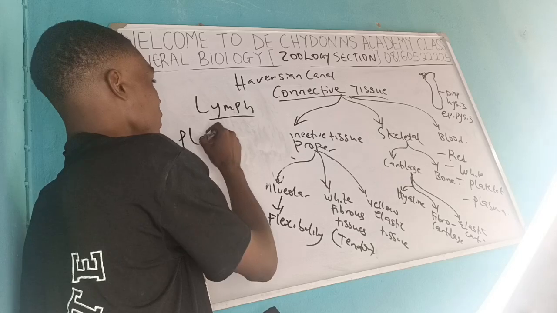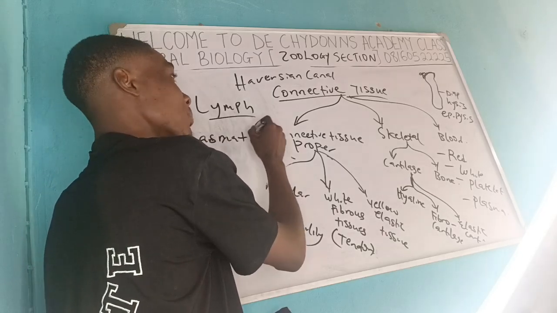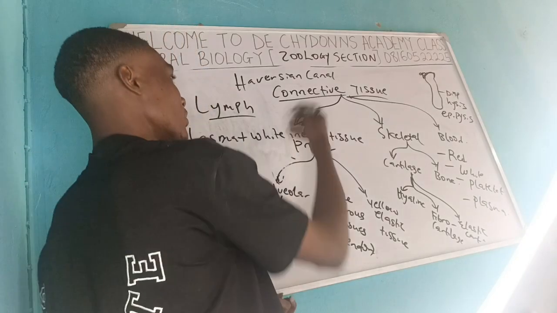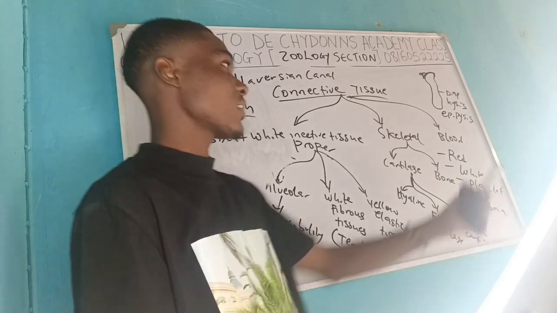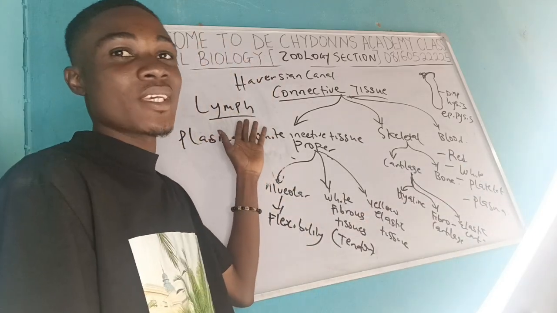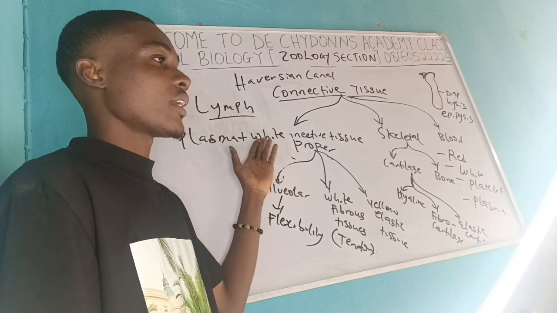What makes up the lymph? The plasma plus the white blood cells. The white blood cells have, to some extent, traces of platelets, but there is no trace of red blood cells in the lymph. So lymph can also participate in the fighting of diseases, because it has white blood cells in it.